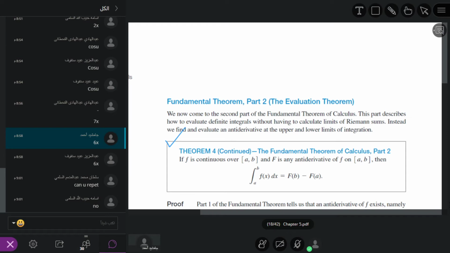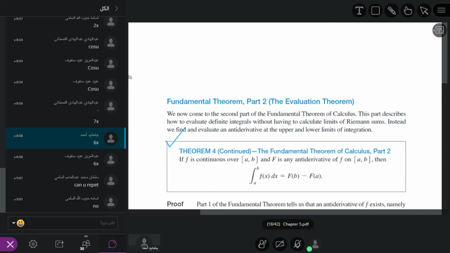So we have a function f that is continuous on the closed interval [a, b], and F is any antiderivative of f on [a, b].